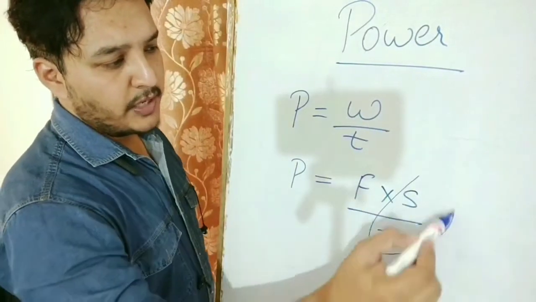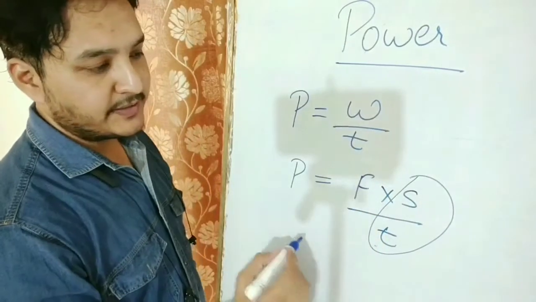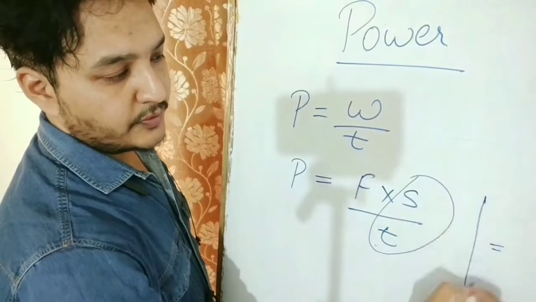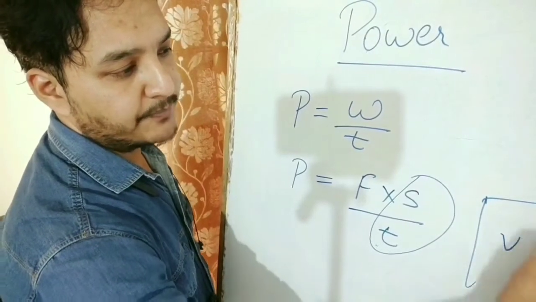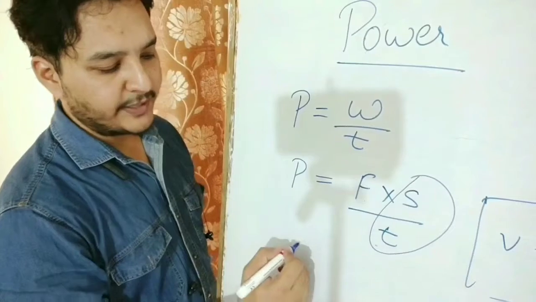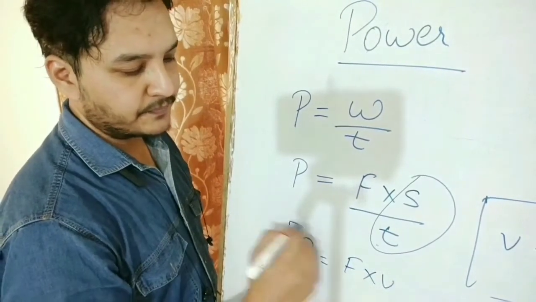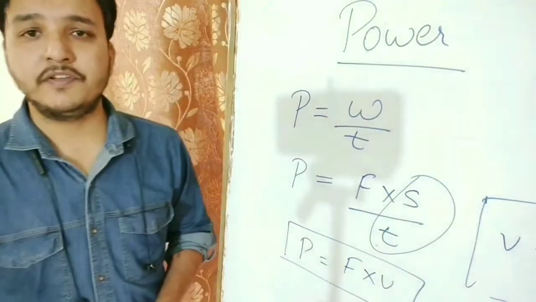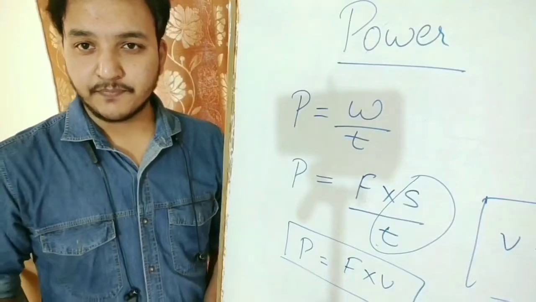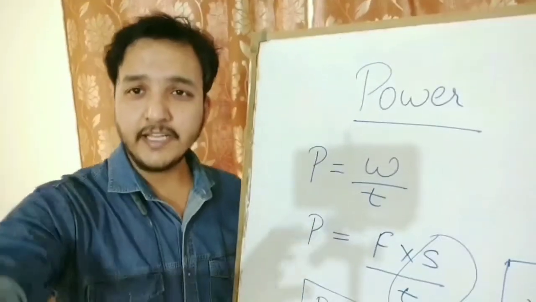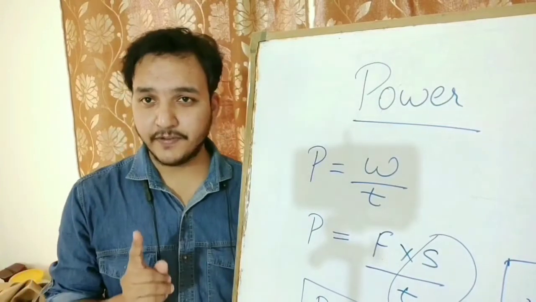Now, you know the formula, displacement upon time. It can be written as velocity, which is defined as displacement upon time. So, in place of these two, I can write power is equal to F into V. This is the second formula which we can use. Power is equal to force into velocity. And here, velocity is average velocity.